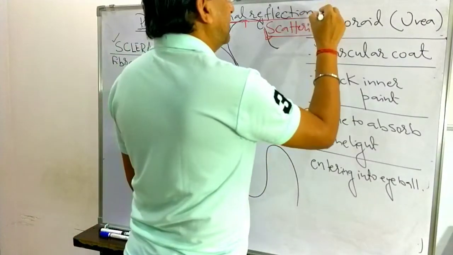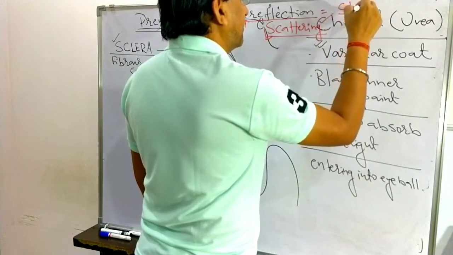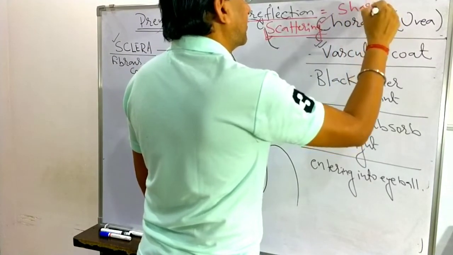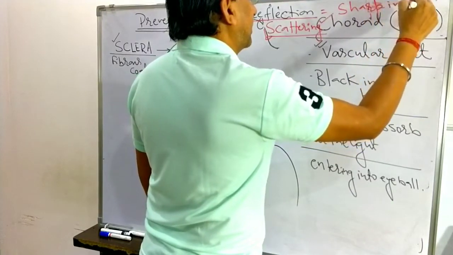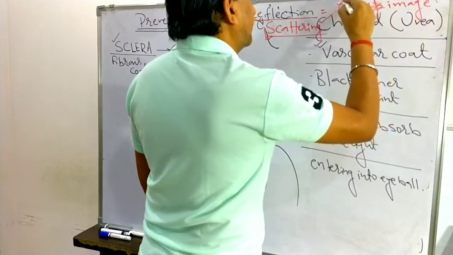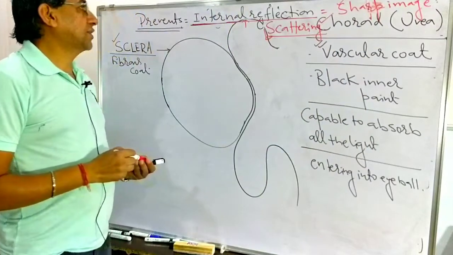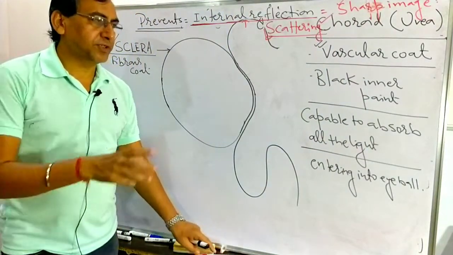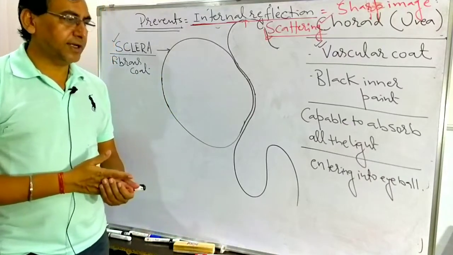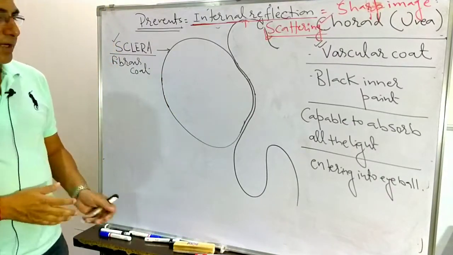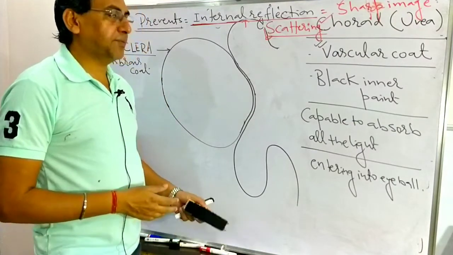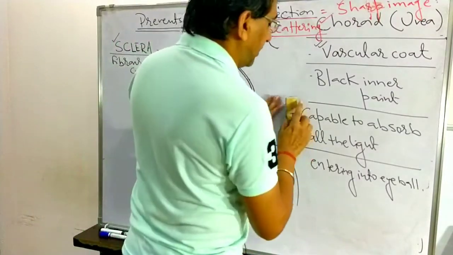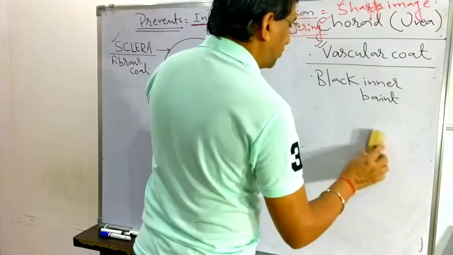It means it helps in the formation of a sharp image. That is the function of choroid, because it is the black inner band. It is capable of absorbing all the light entering into the eyeball with the melanin-containing epithelial cells present in the pigmented epithelium layer of the retina. So this one is the choroid here.